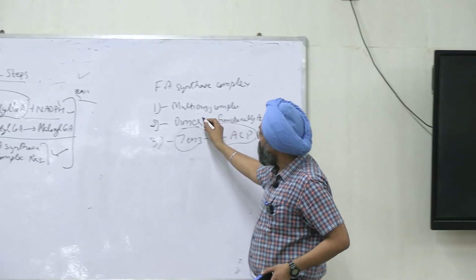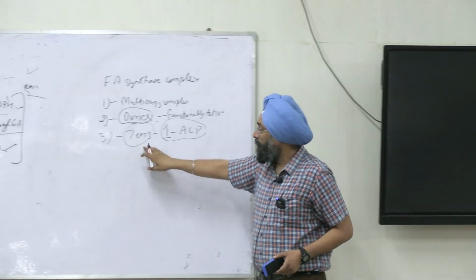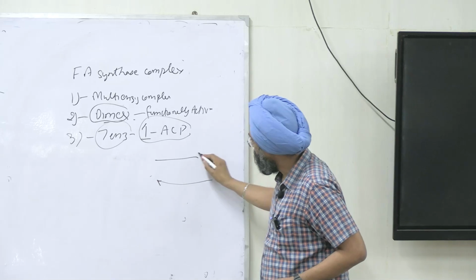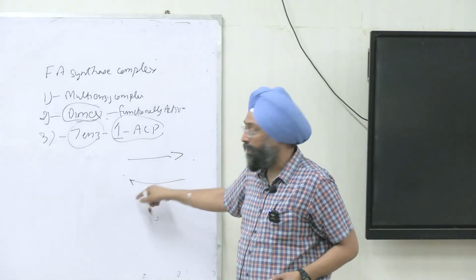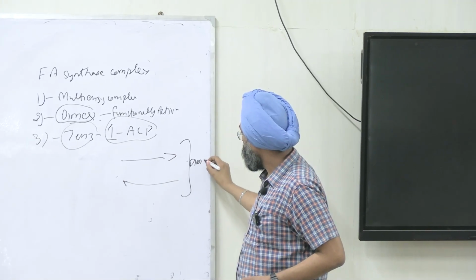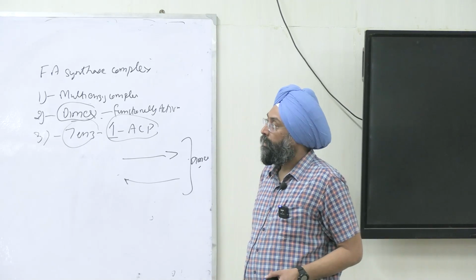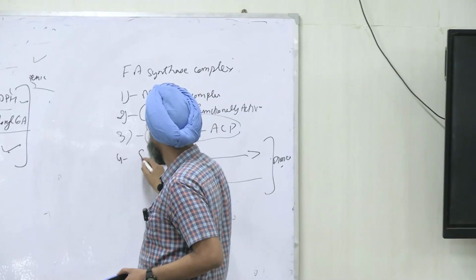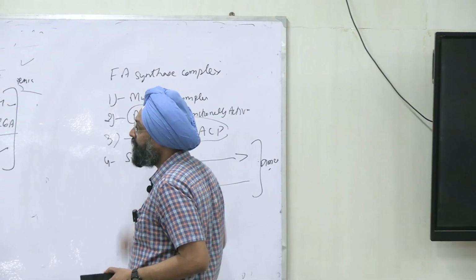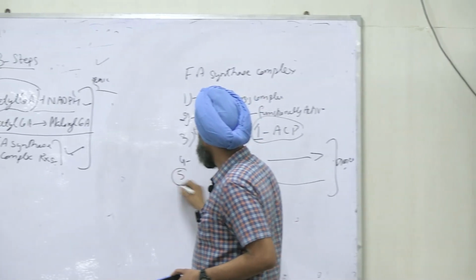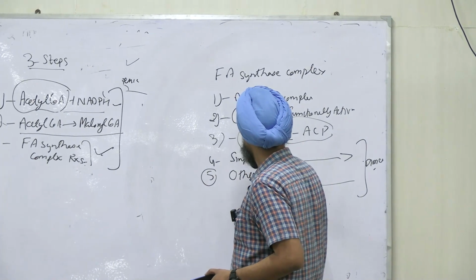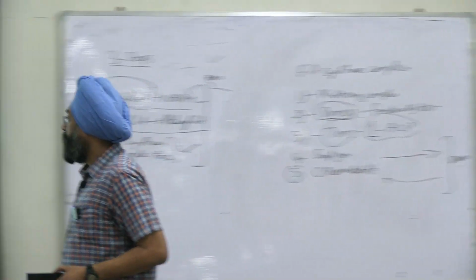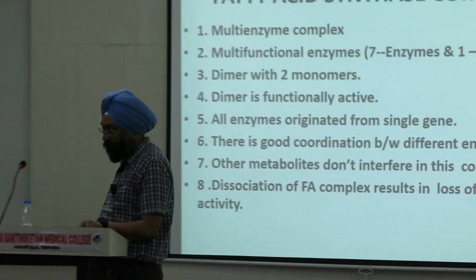And I told it is a dimer, right? In the monomer we have a sequence of 7 enzymes and acyl carrier protein, and then it will come in an antagonistic manner. One from this side and the other from this side, so it will form a complete dimer, right? The dimer is functionally active and all the enzymes originate from a single gene, right? And the other metabolites don't interfere in this complex, right? So let's see the diagram and try to memorize it.